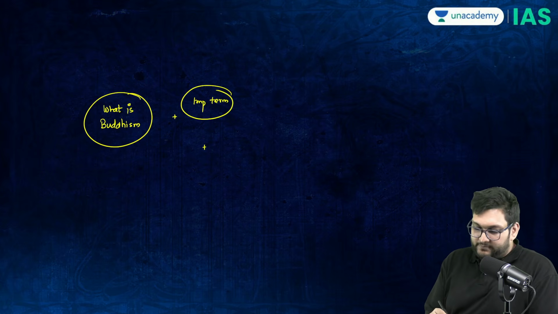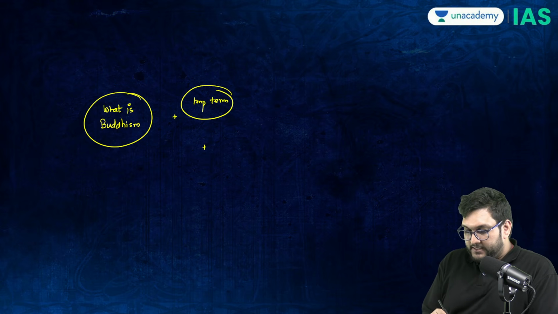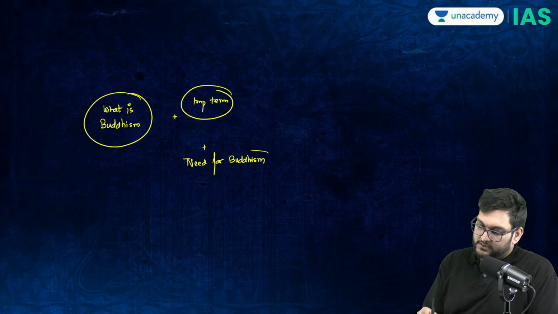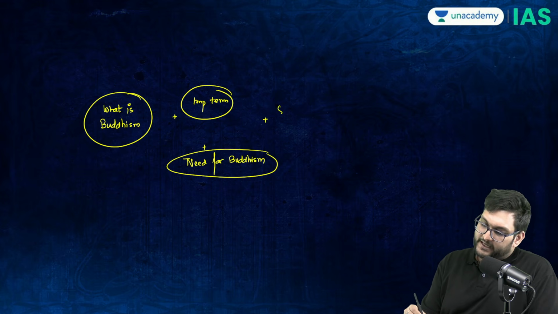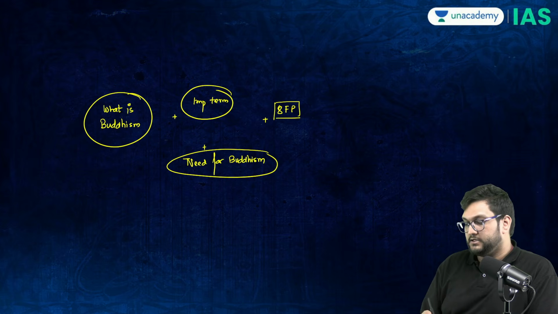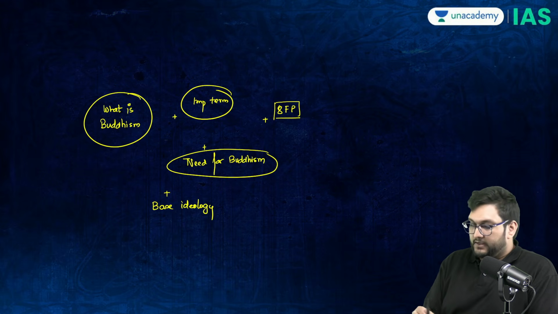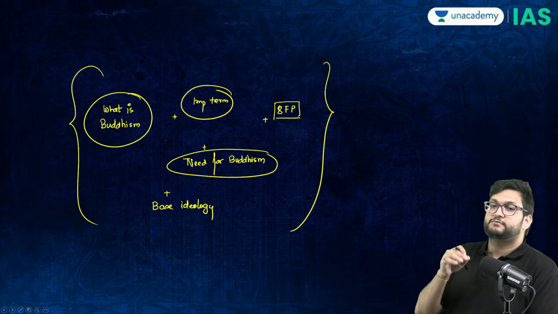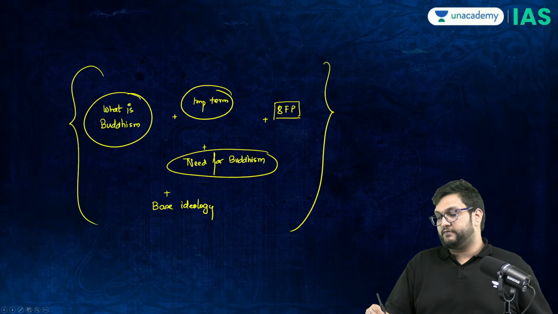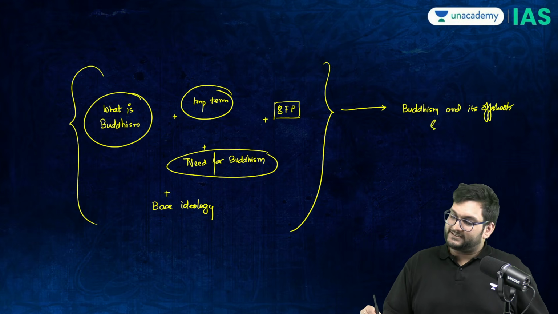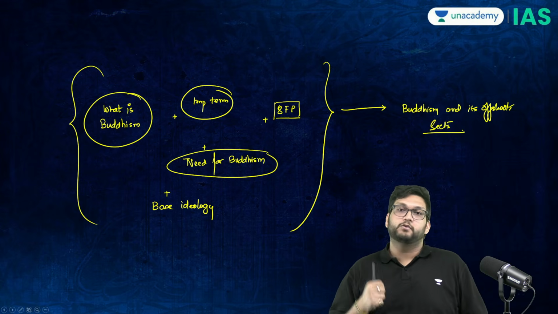At the same point of time, I have also answered the need for Buddhism. That is also done. We have also discussed what the Eightfold Path is. That is also done. We also have understood the base ideology. That is also done. This area is both prelims and mains oriented, but the most questions have come out of Buddhism and its offshoots, or what are called sects or splits, if you want to put it that way.